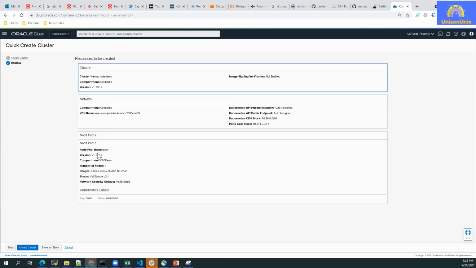This is the summary page. And once you click on the create cluster, it will create all these resources for you. So let's click on that.